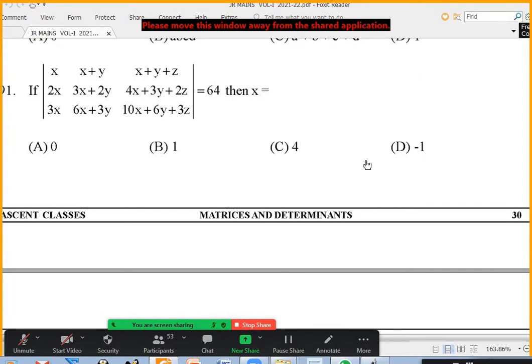Yeah, 91. We can write it as a sum of determinants. We can take x common from the first column and then somehow subtract it from the second and third, but not directly. Subtracting the columns directly will not work.